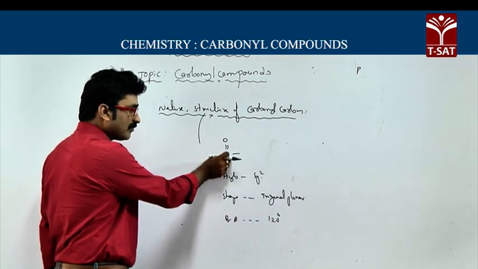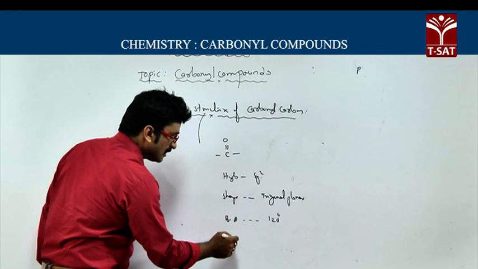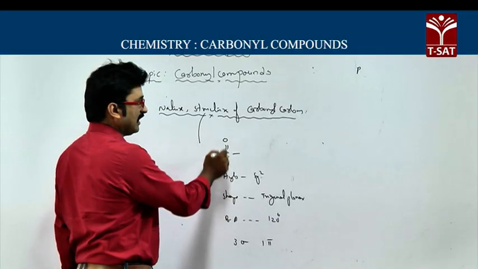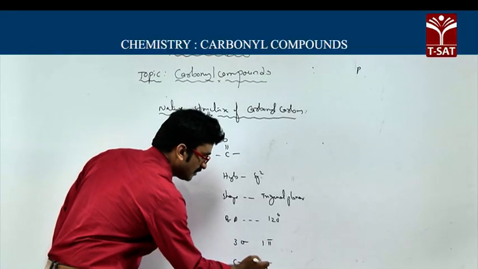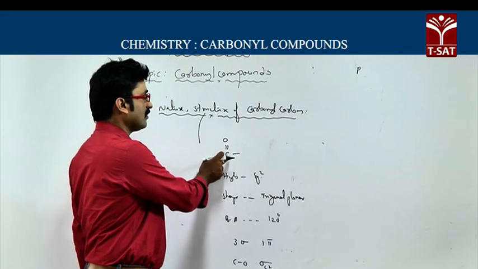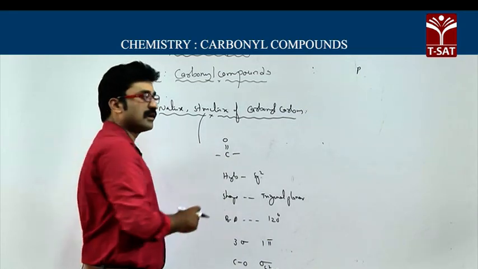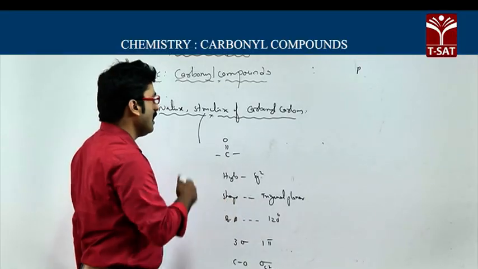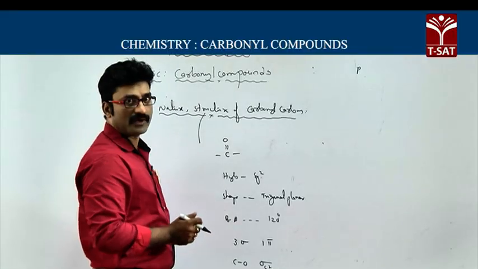And this carbonyl carbon is bonded by three sigma bonds and one pi bond. The type of overlapping involved in the formation of the sigma bond between carbon and oxygen is sigma sp2 to p. And one pi bond is there. You know that a double bond consists of one sigma and one pi bond. So, this is the structure of a carbonyl carbon. Now, the next one, we will go for its nature.